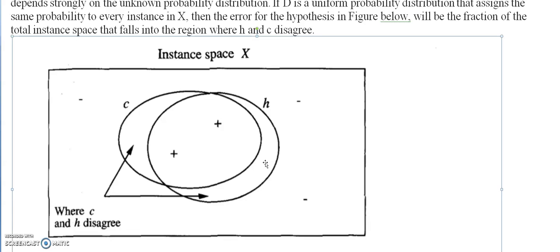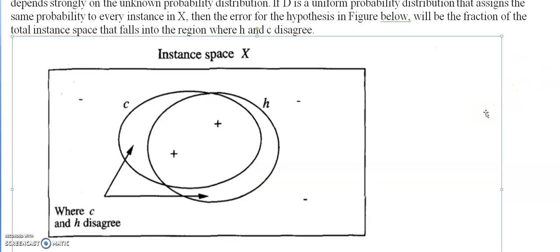This epsilon should hold a small value, ranging from 0 to 0.5. So we say that the probability of C XOR H is less than epsilon, and in that case we can say this hypothesis H is approximately correct, where C XOR H denotes the error region.